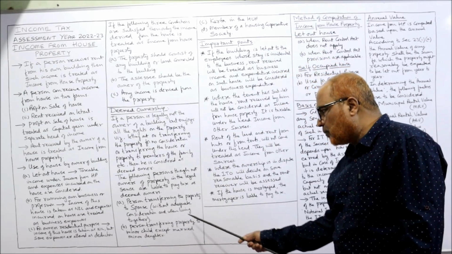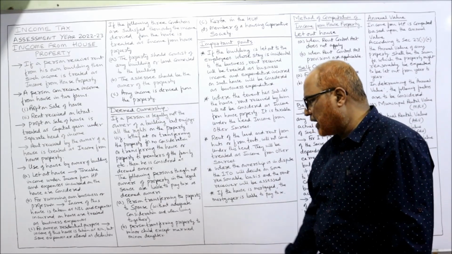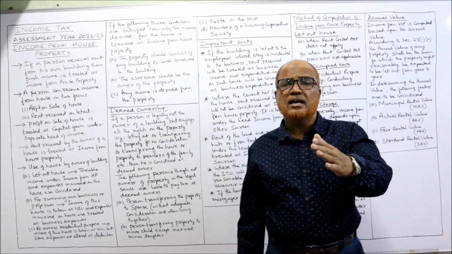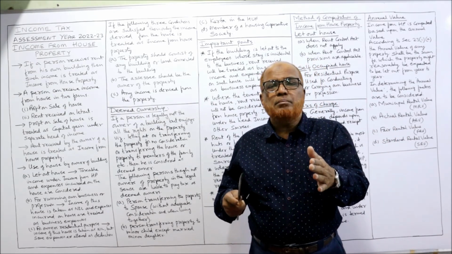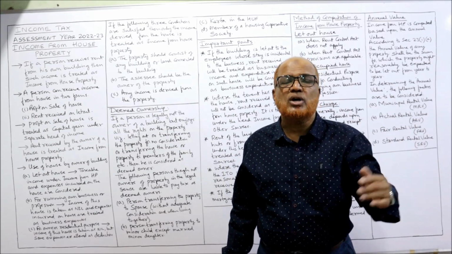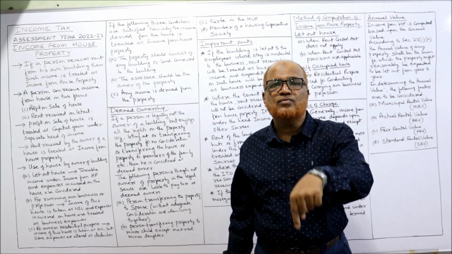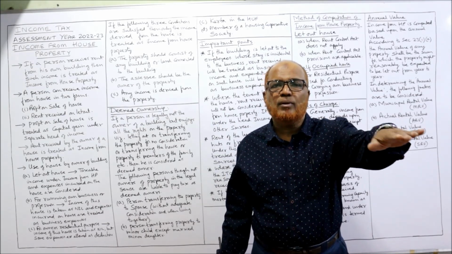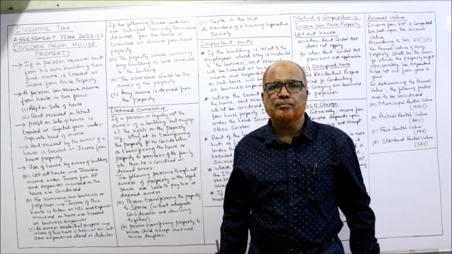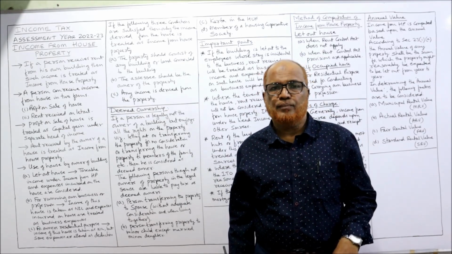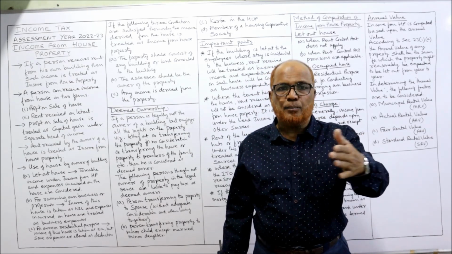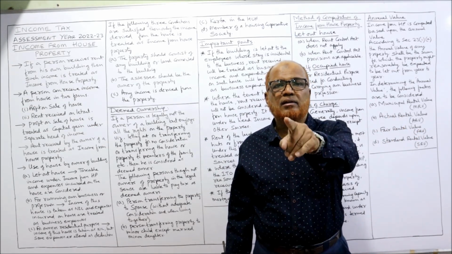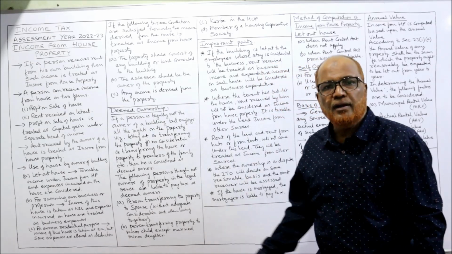Next one, person transferring property in the name of a minor child, except a married minor daughter. Minor child. Just like in the case of spouse, a person may transfer the property in the name of a minor child. Then also the transferor is liable to pay the tax. Example, Mr. X transferred the property in the name of a minor son or minor daughter, except a married minor daughter. Where a married minor daughter is there, the provisions are different. But for a child who is not a married minor, the transferor will be treated as a deemed owner.